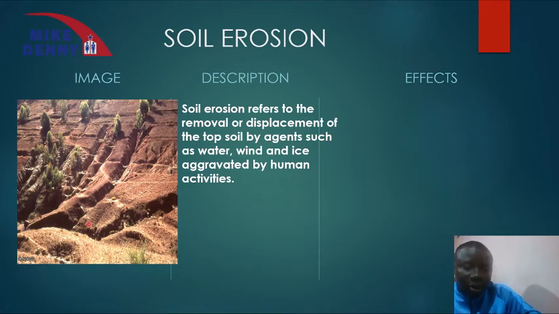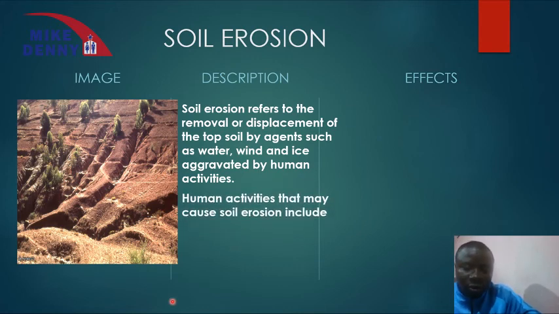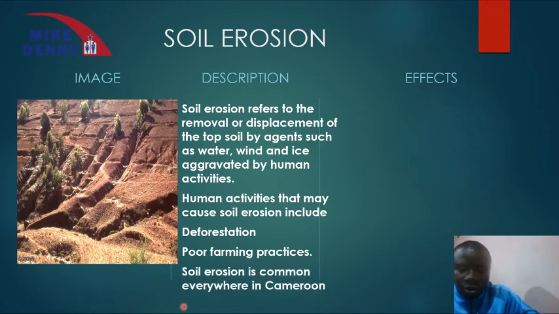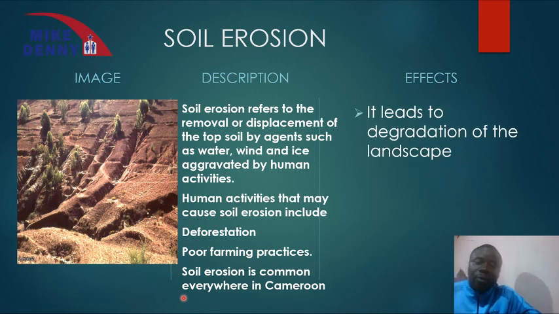So when the topsoil is carried away by water, it results in environmental degradation. And we have soil erosion almost everywhere in Cameroon. Human activities that lead to soil erosion include deforestation and poor farming practices.